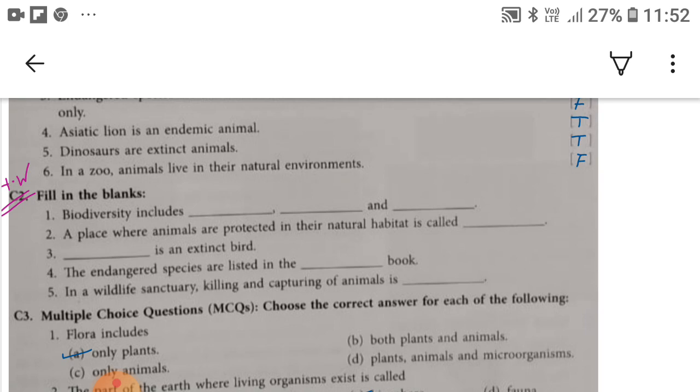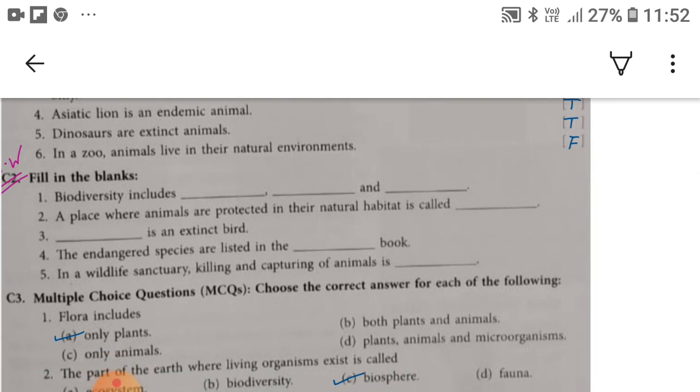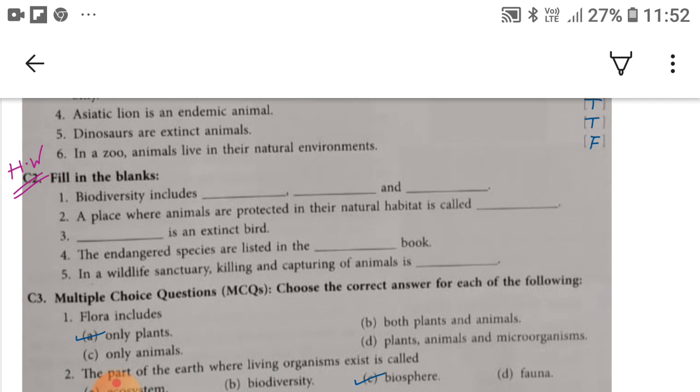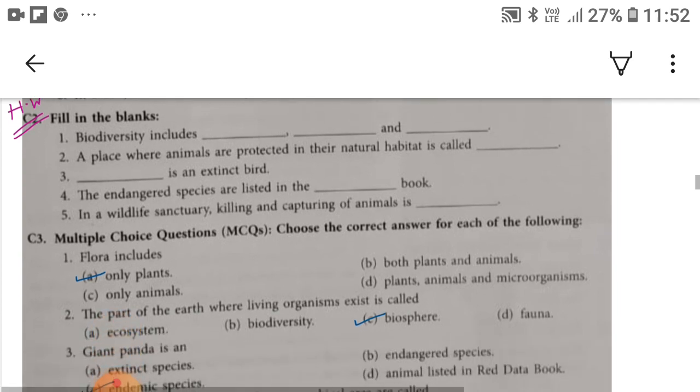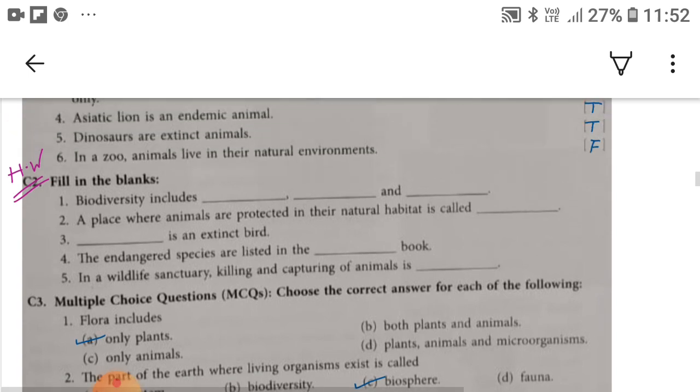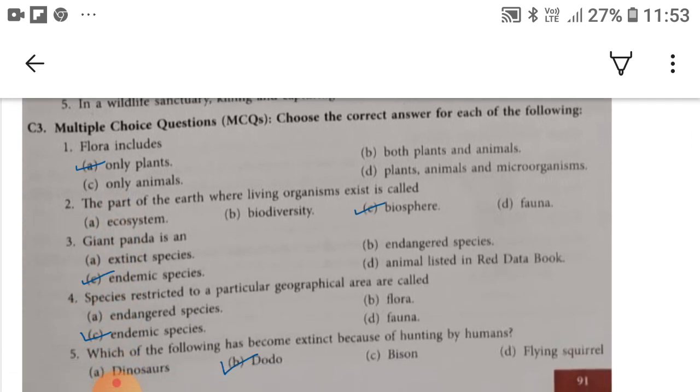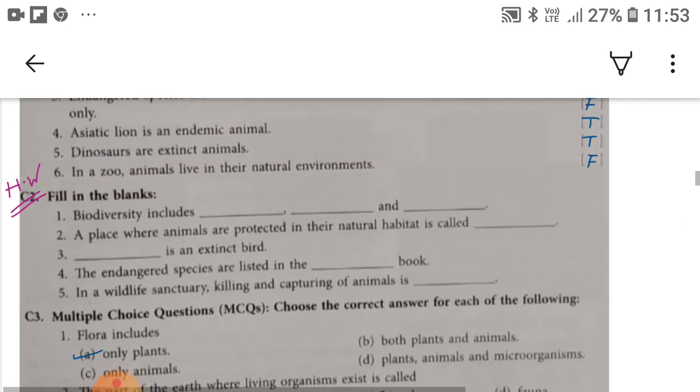Fifth, dinosaurs are extinct animals. This statement is true. Sixth, in a zoo, animals live in their natural environment. So this statement is false. In C2 exercise you can see that you have to fill given empty places in book, and then you have to write this exercise in your copy. So C2 part is your homework.